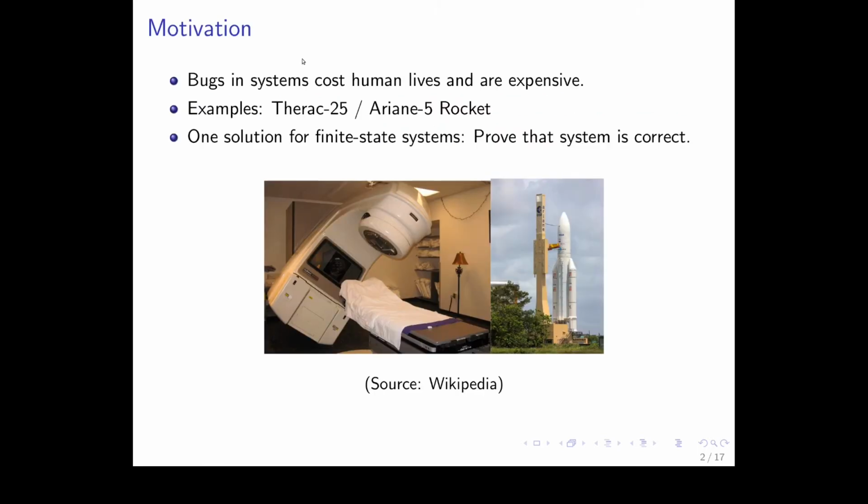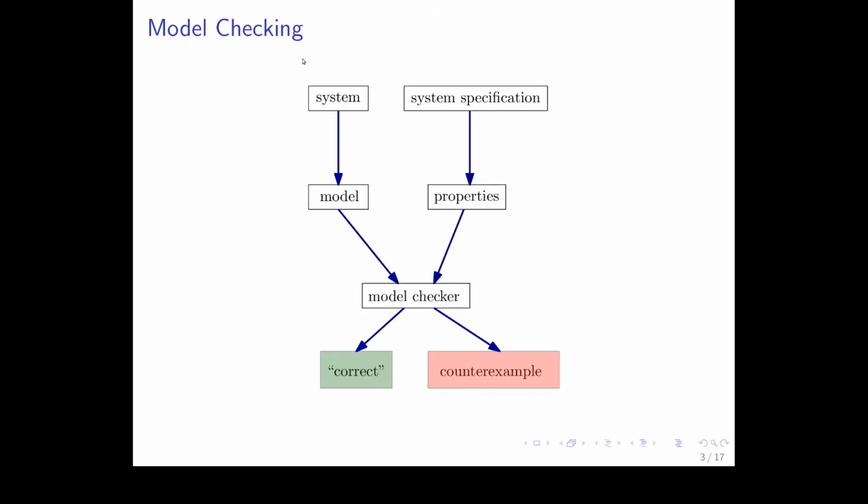So, bugs are mostly nuisances, but they can also cost human lives and can be extremely expensive, as is apparent in these notorious examples like the Therac-25, a medical machine which killed people, and the Ariane 5 rocket, which crashed notoriously due to software bugs. One solution for finite state systems is to prove that the system is correct. And one way to do that is using model checking.